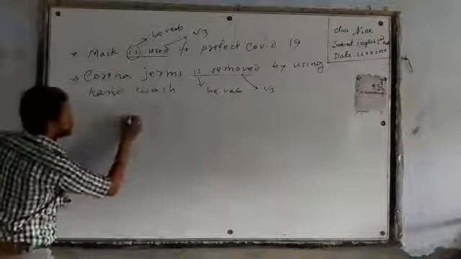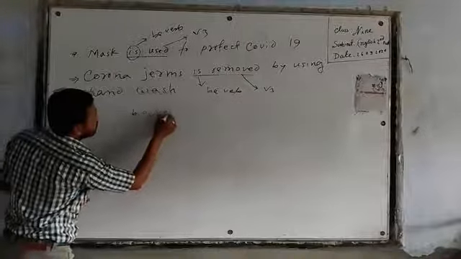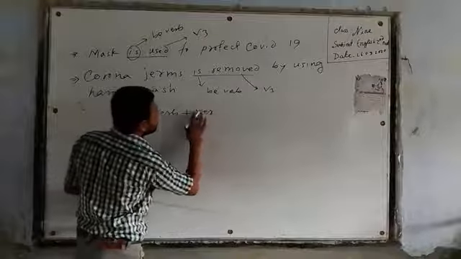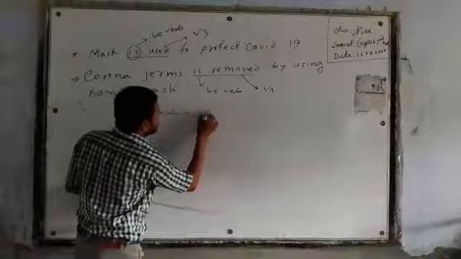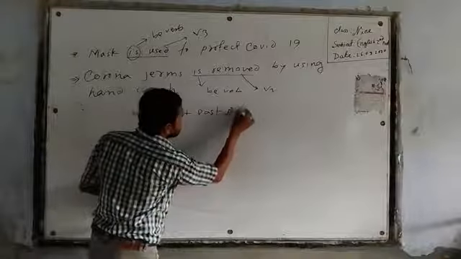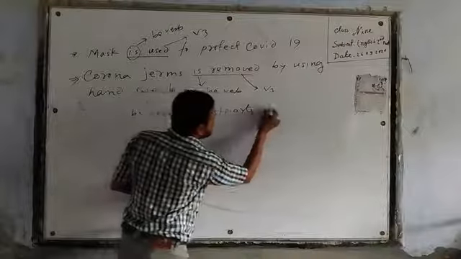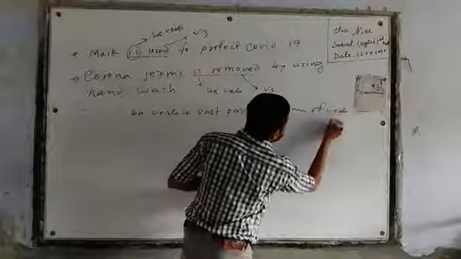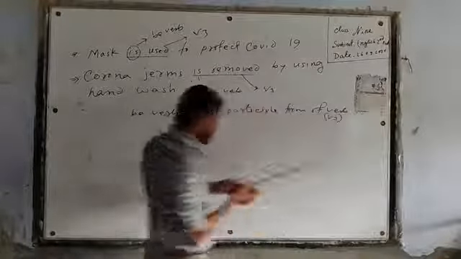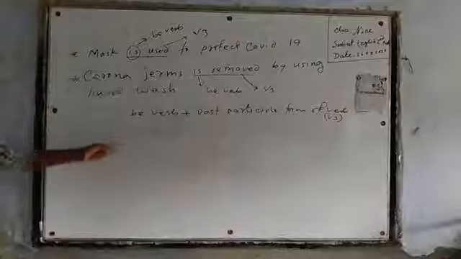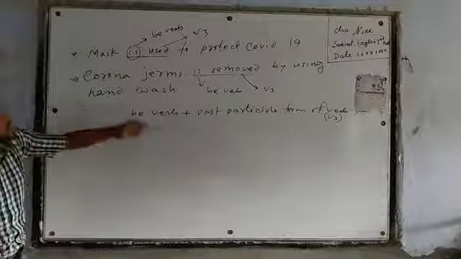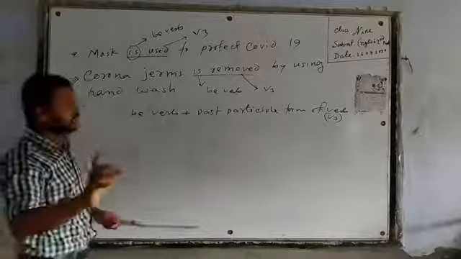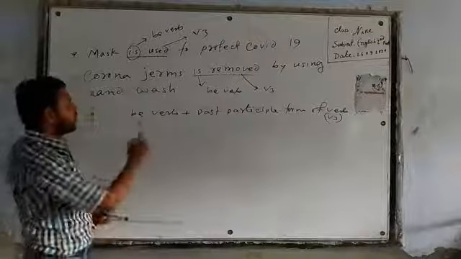That means be verb plus past participle form of verb, V3. Okay, this is a structure from these two sentences.